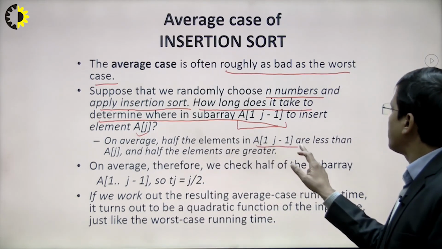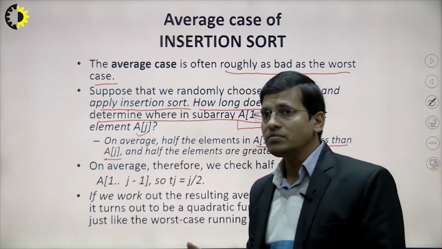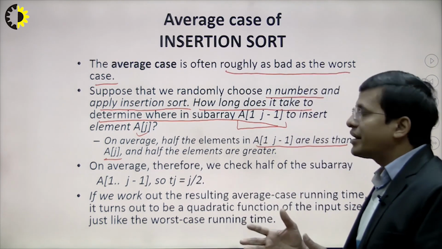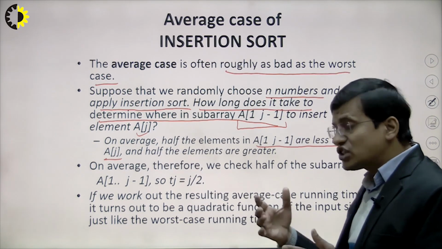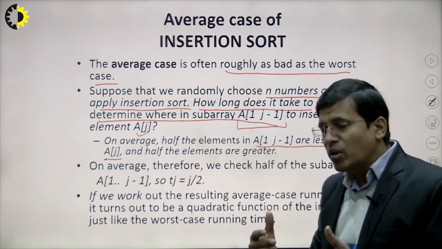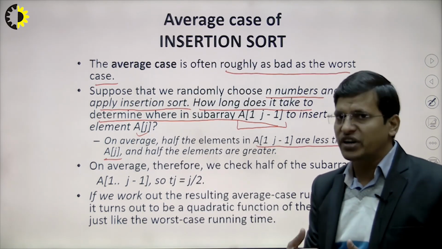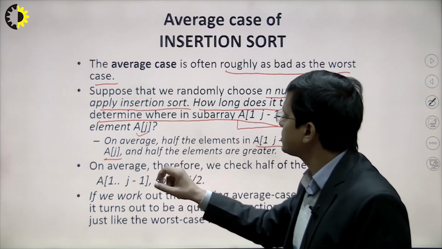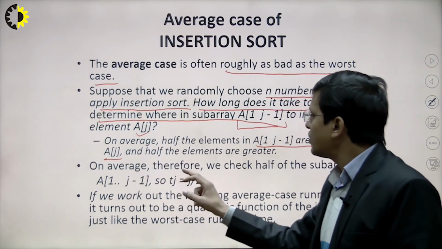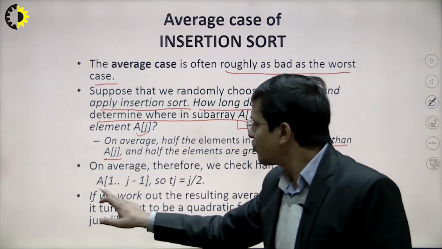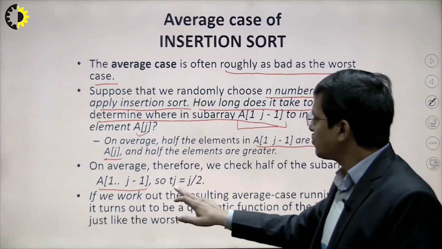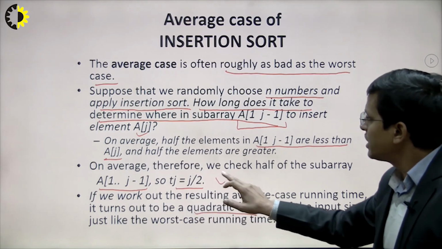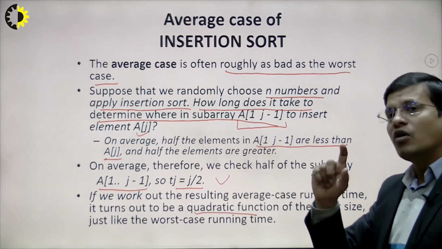On an average, half of the elements in A[1..j minus 1] are lesser than A[j], right? So suppose we have n elements and half of the elements are in increasing order and lesser than A[j]. In that case, some part will be shifted and some part will not be shifted, right? That's why the average case comes into the picture in insertion sort. On an average, therefore, we check half of the sub array from 1 to j minus 1, and it will also work as quadratic. Suppose we substitute j minus 1, you will also get the worst case, right?